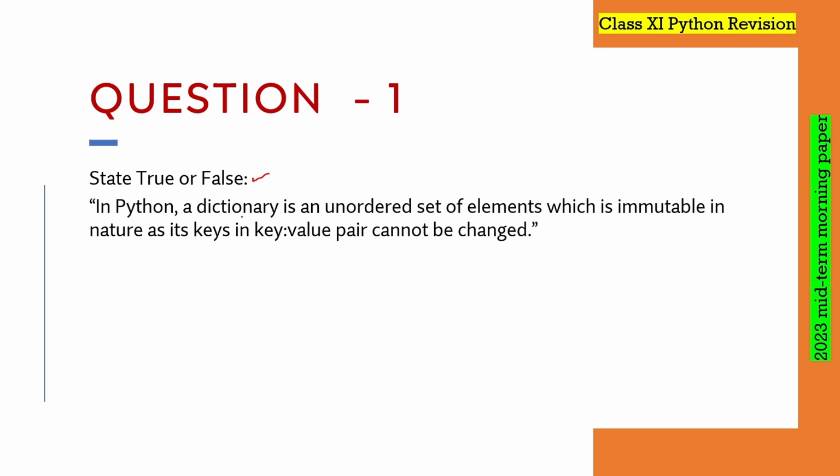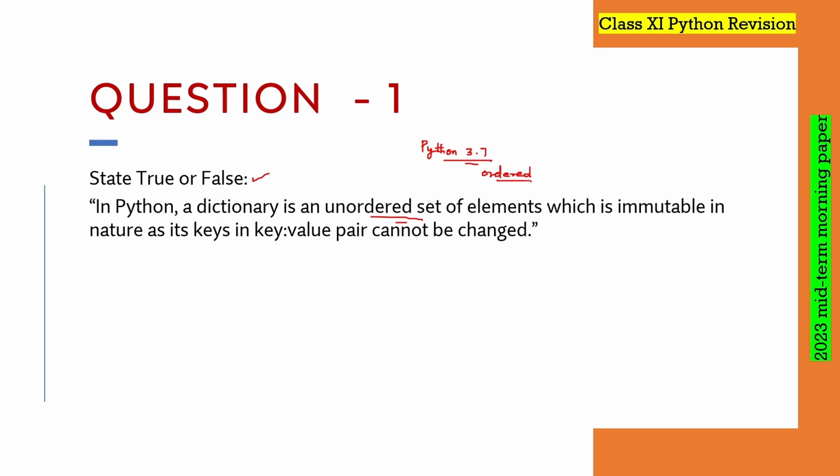The first part is: a dictionary is an unordered set of elements. This statement is a little bit ambiguous. Why ambiguous? Because after Python 3.7, dictionary is an ordered element. After Python 3.7, dictionary has been made an ordered data structure. It is ambiguous because the Python version is not mentioned in the statement. Before 3.7, a dictionary would be an unordered set of elements, but after 3.7 it becomes an ordered set of elements.